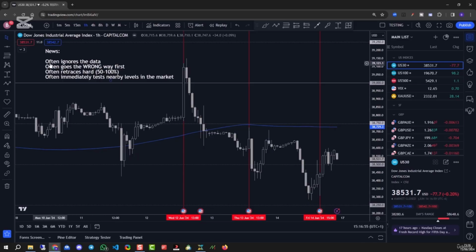So to sum that up, news often ignores the data. Even if the data suggests the market should fly up 1,000 pips, what usually happens is it drops 1,000 pips. It is 50-50. There is no real pattern to it, okay? So that's the first thing to know. Don't be obsessed with the data. Whether the data is good or bad, watch the chart and see what happens.